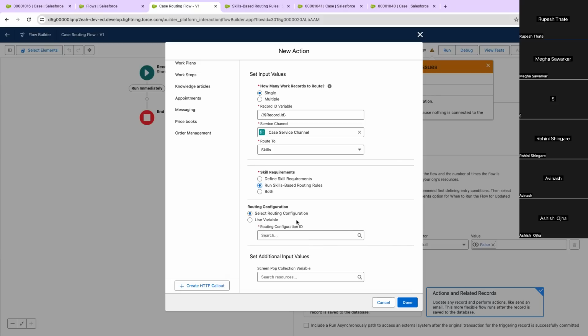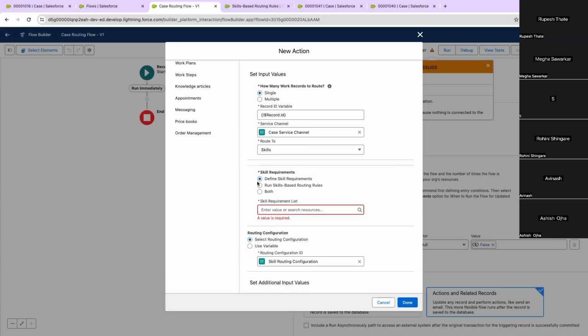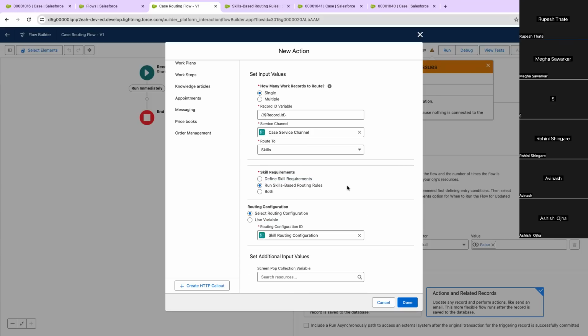And let us select the routing configuration. Skill routing configurations, I already have. Just a second, guys. Skill requirement. Okay, let's see. But we have disabled it. I don't know what is the role of this skill-based routing rule.